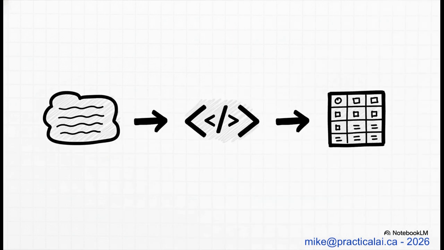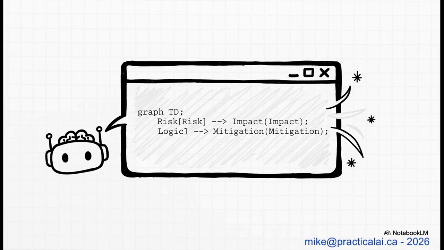And finally, we have format. And we can get incredibly specific here, which is pretty cool. Instead of just asking for plain text, we can ask for code. In this case, we're saying, provide the output as a risk table in Mermaid Markdown. Now, Markdown is just a simple way of writing that other programs can use to create visuals. And this is what the AI gives us back. See, it's not a picture, it's just structured text. It's the code for a diagram, all generated based on our very precise instructions.